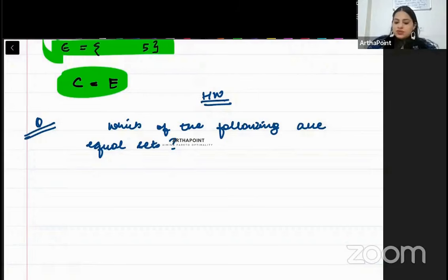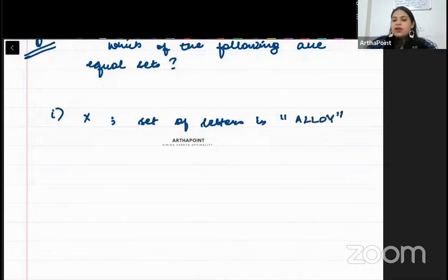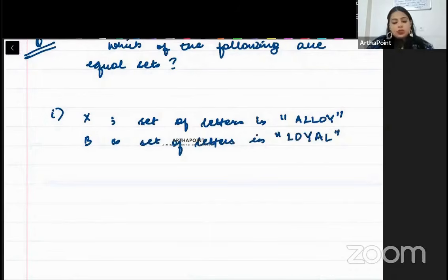So first, A is the set of letters in alloy, right? And beta B is set of letters in loyal. You have to tell me whether these are equal sets or not.